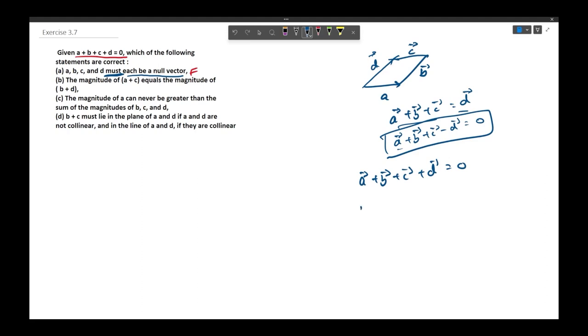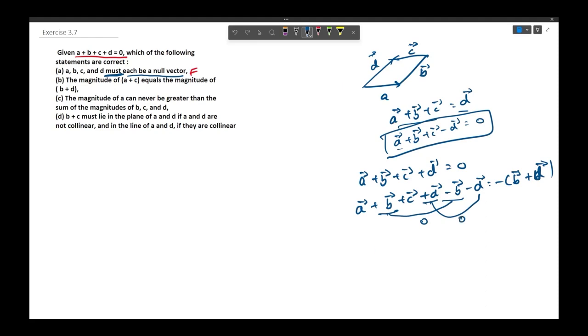So we will have vector a plus vector b plus vector c plus vector d minus vector b minus vector d equal to minus of vector b plus d. Now we see here that vector b and minus vector b are there, so they both will result in a null vector. Vector d and minus vector d are there, so they will result in a null vector again.